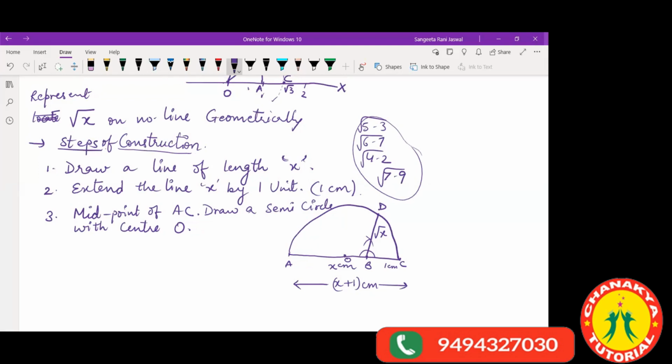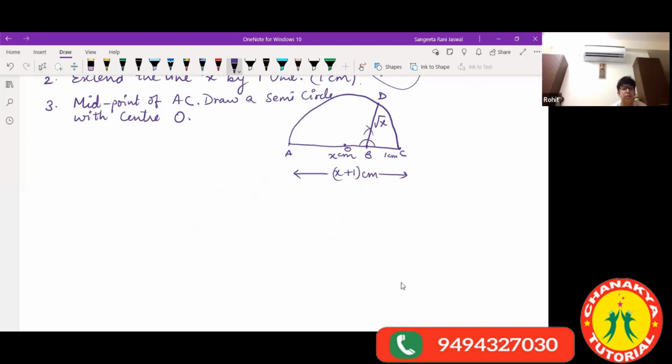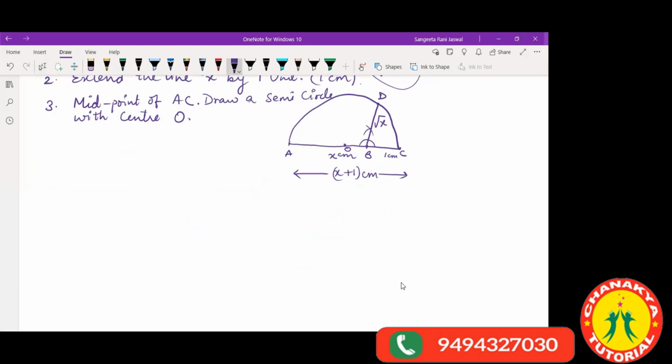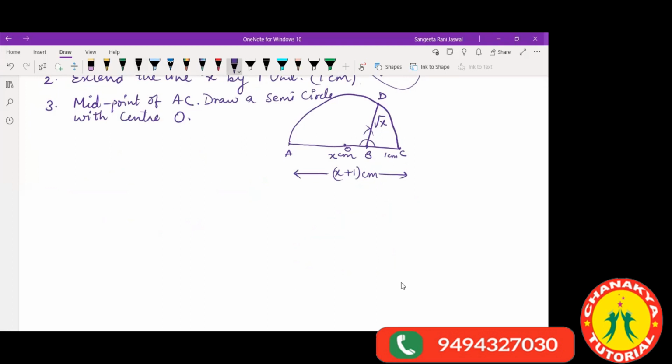Now our next step is to prove it. How do you say that this is your root over X? For that, we will do one more sum, but before that, your class time is over, children. Yes, ma'am. We have class tomorrow also, right? So beyond this, we will do how to prove that root over X is that actual number. We will do some more sums on that, and you will get to know that this is actually root over X. Okay, ending the class now.